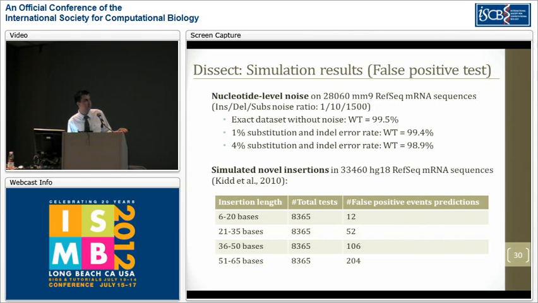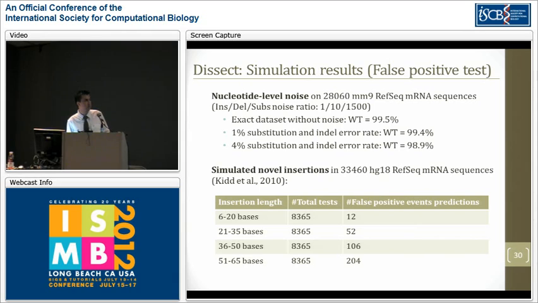When we increase the error rate to 1% with insertions, deletions, and substitutions, we saw a minor reduction in the amount of wild-type alignments to 99.4%. And when we increase it to 4%, which is higher than currently available Illumina machines, we barely got under 99%.